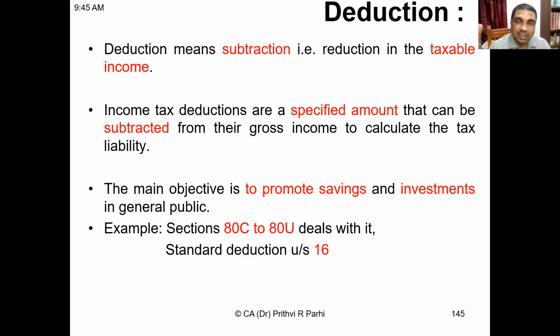Similarly, when you learn income from house property, you'll understand that certain specific deductions are allowed for repair and maintenance, and interest on borrowed capital. Similar kinds of deductions are also there in other heads, like profits and gains of business or profession, capital gains, and income from other sources. There are some specific deductions allowed. When I say these are the deductions, these are the amounts which are subtracted from your income.